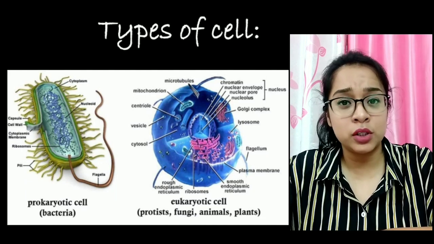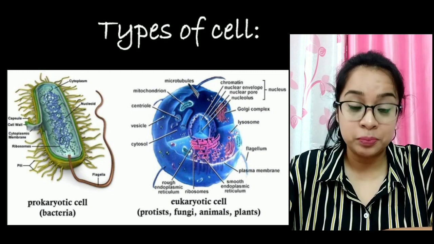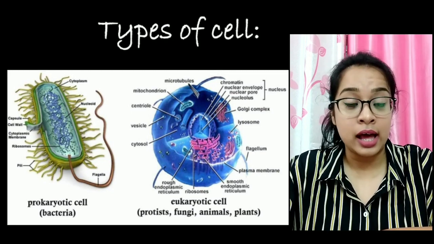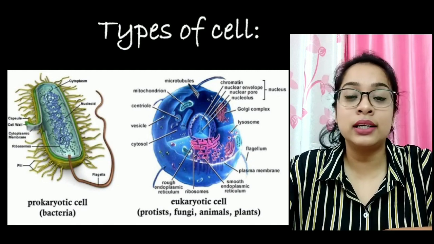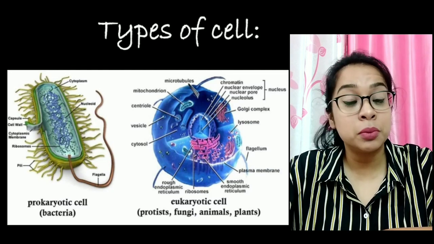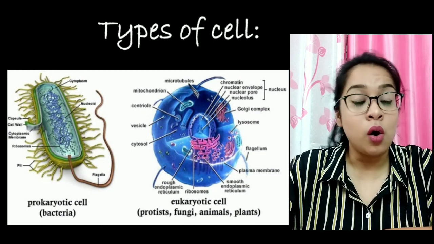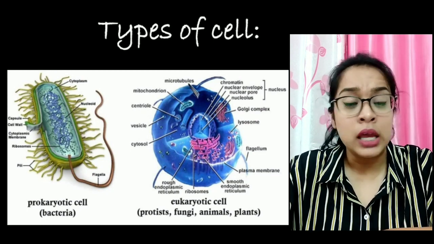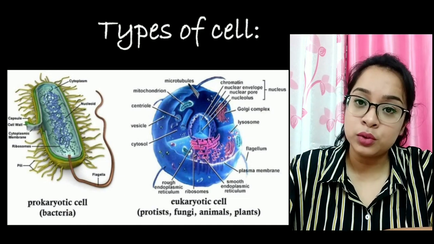Whatever the type of cell, four things always remain the same. All cells have a plasma membrane or cell membrane. All cells contain cytoplasm. All cells contain genetic material, which may be DNA or RNA. And all cells contain ribosomes. Their structures may be different, but they all contain ribosomes.